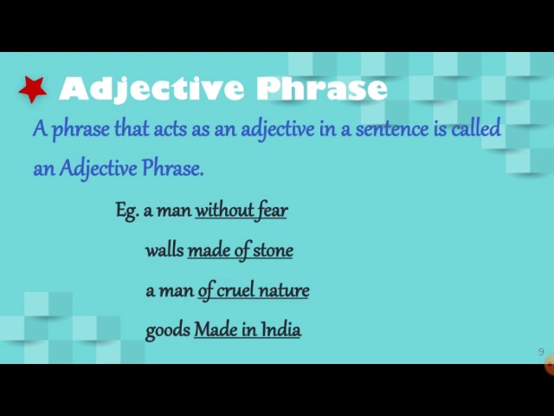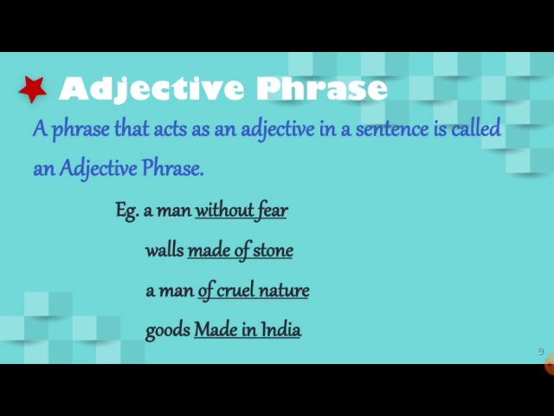So what is an adjective phrase? A phrase that acts as an adjective in a sentence is called an adjective phrase. Dear children, what is an adjective? An adjective is a word that describes a noun. Now usually you have seen you get only 1 or 2 words as an adjective which describes a noun. Now here the whole group of words, the whole phrase will describe a noun. If the phrase describes a noun, then that phrase is called an adjective phrase.